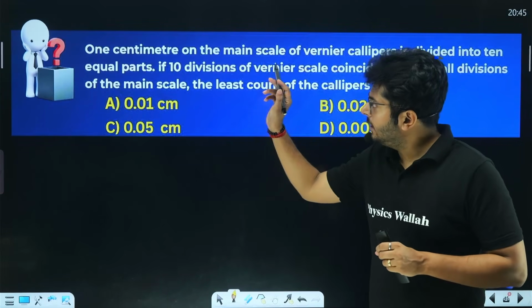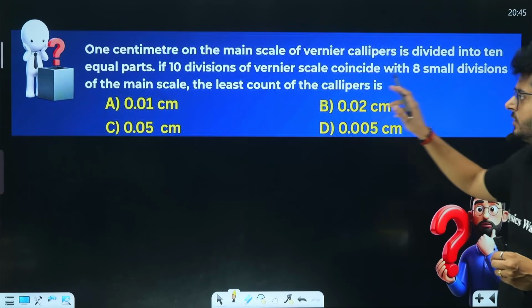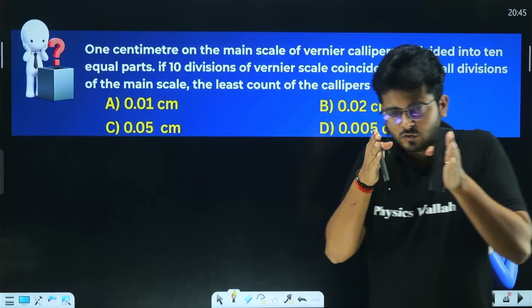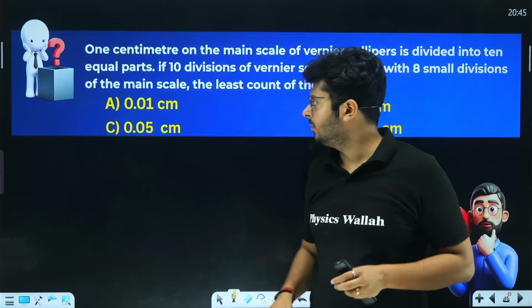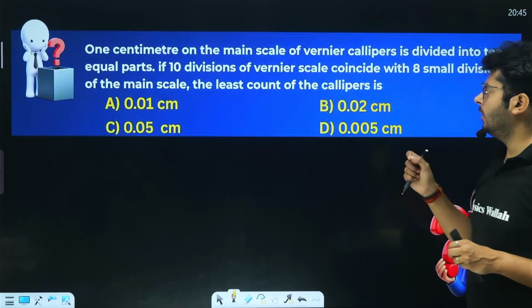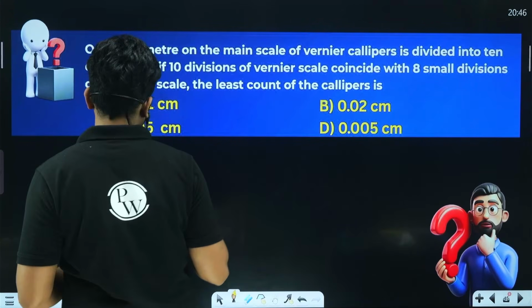If 10 divisions of the vernier scale coincide with 8 small divisions of the main scale, the least count of the caliper is. Try and understand it. What do you mean by that?